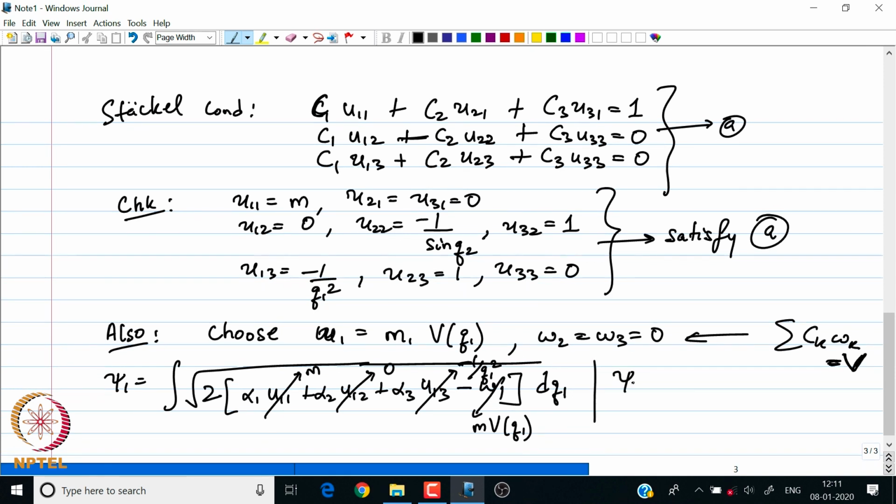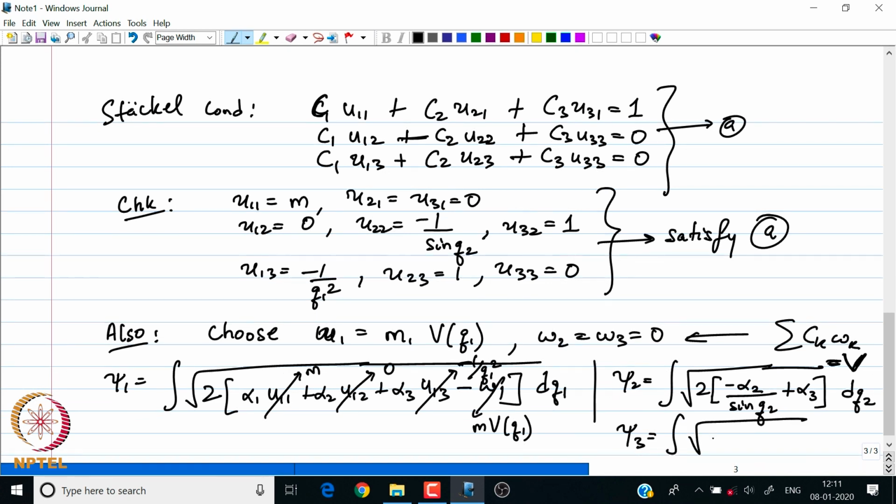Similarly, my psi 2 is the integral of square root of 2 minus alpha 2 by sine q 2 plus alpha 3 dq 2, and my psi 3 is equal to square root of 2 minus alpha 2 by sine q 2 plus alpha 3.